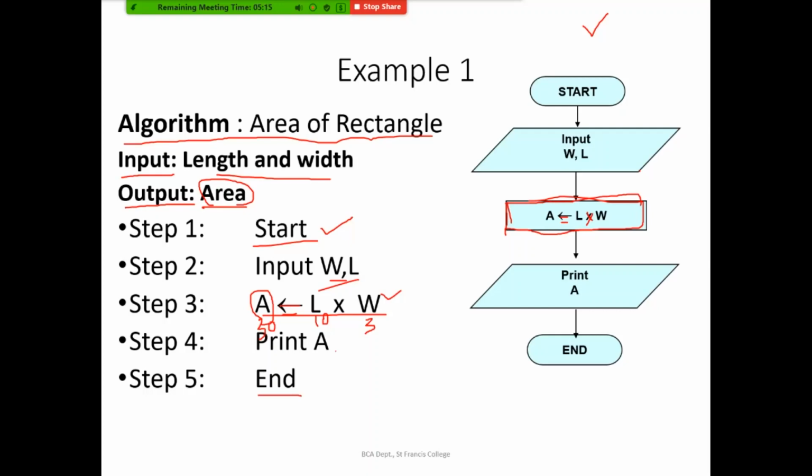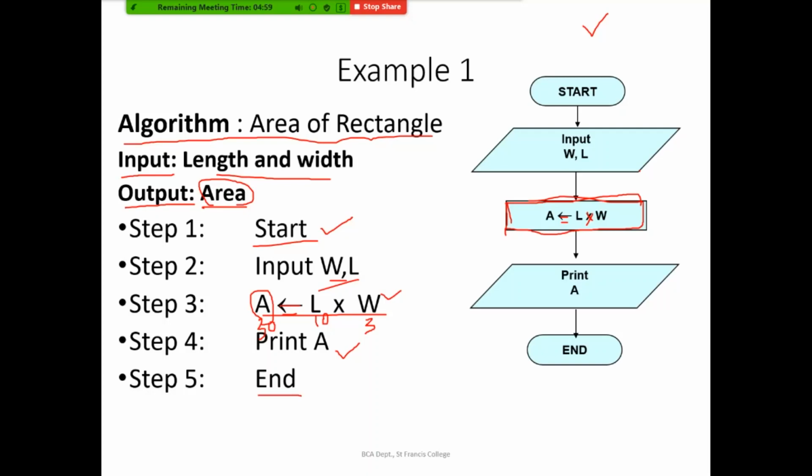After that, the next symbol will be the output onto the screen, which you have to mention again in a parallelogram. In this simple flowchart, we didn't use any decision box. So this is just showing the steps one by one.